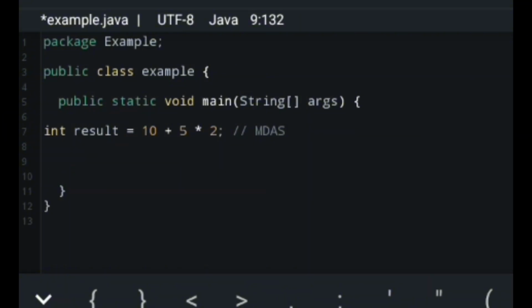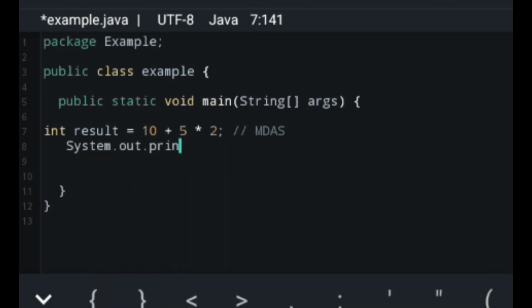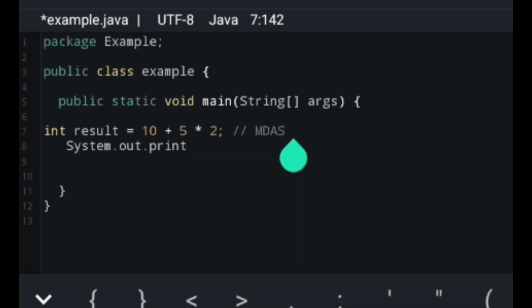So in this expression, 5 times 2 will be first because multiplication is on top of the list of MDAS. Then we add it to 10. But let us check if we print it out. Since 5 times 2 is equal to 10, then plus 10, it is 20. Let's print the result. Okay, it is 20. See? Multiplication has higher precedence than addition. We followed the MDAS rule, so Java evaluates 5 times 2 first, then plus 10 is equal to 20.